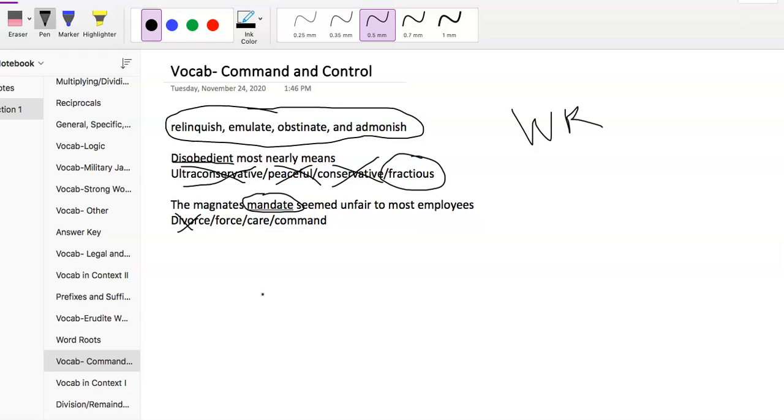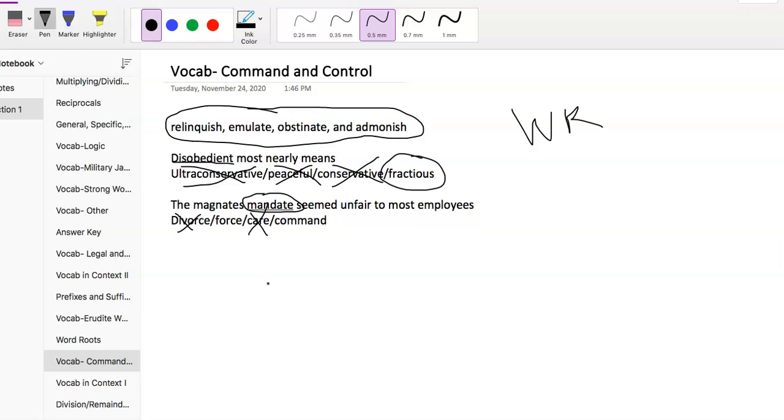Next is force. Again, we're looking for something that seems unfair. Something that was forceful could be unfair. The magnate's force seemed unfair to most employees. We'll leave it, but I'm doubting that that's the answer also, just because it doesn't flow very well in a sentence, and the answer choice is going to tend to do that. Third answer choice is care. The magnate's care seemed unfair to most employees. There's no way that's it. If it said the lack of care, that could be. But with just care, no.